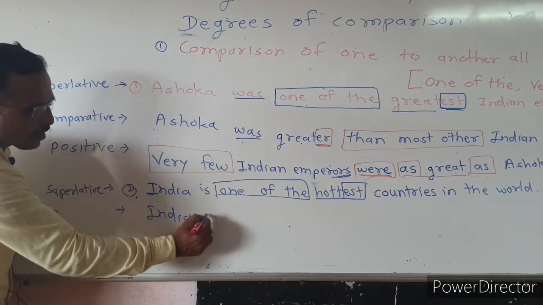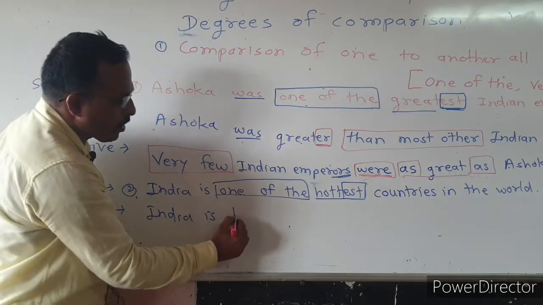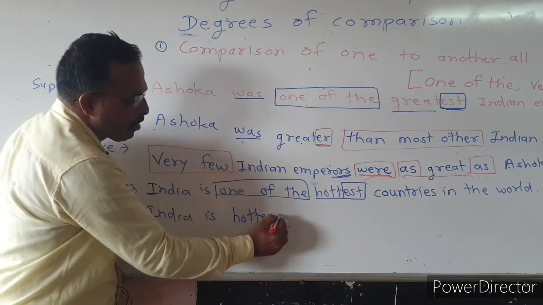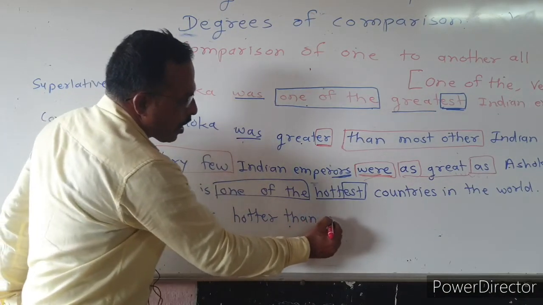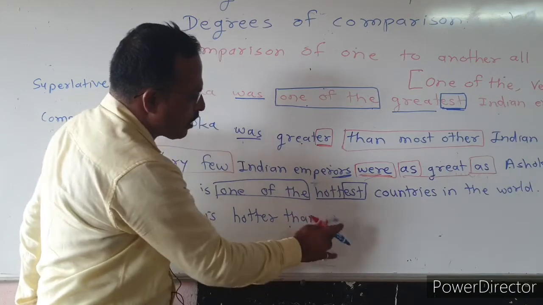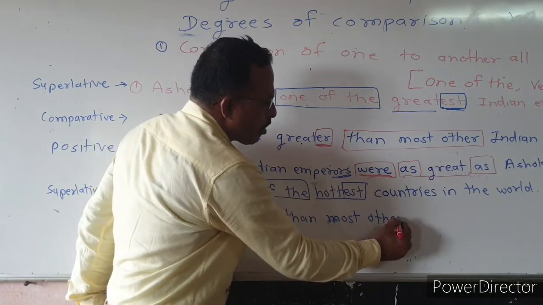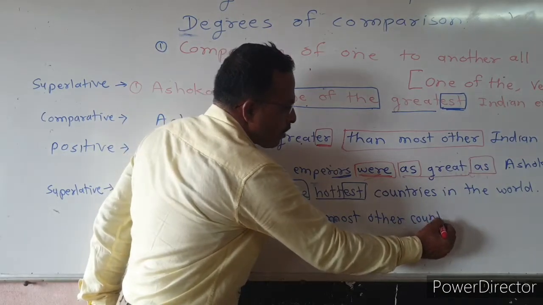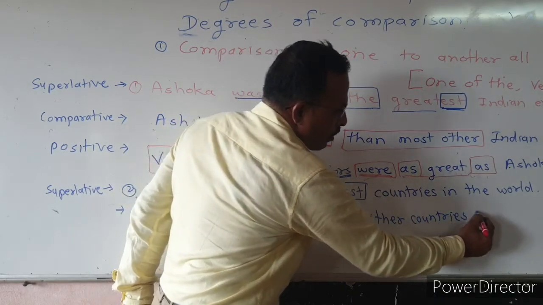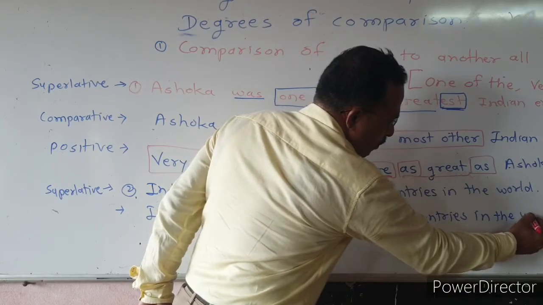India is hotter than most other countries in the world.